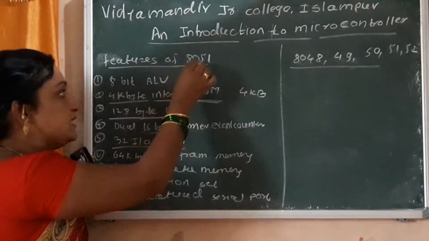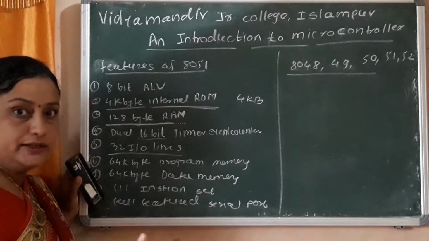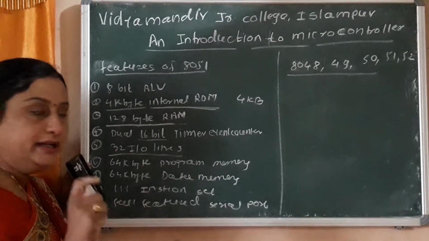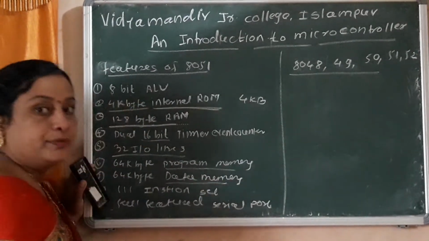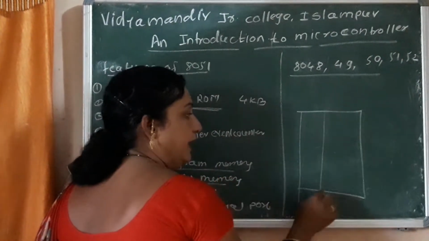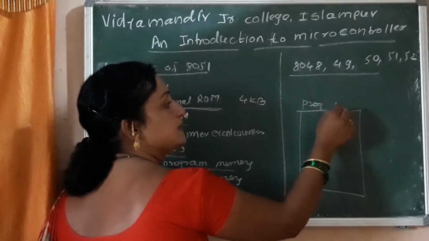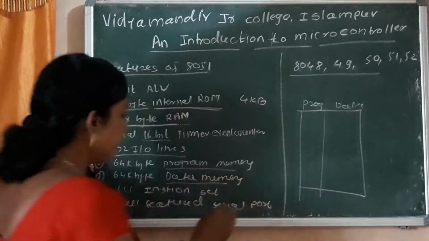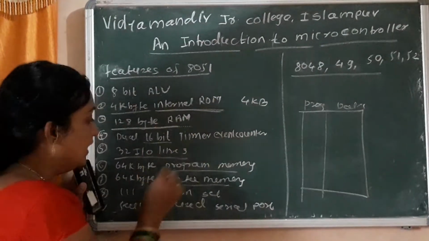Sixth, the whole memory of the microcontroller is divided into program memory and data memory. These two features are about the memories.